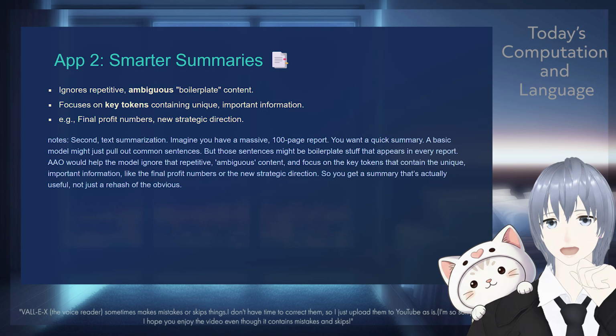Second, say you want a quick summary. A basic model might just pull out common sentences. But those sentences might be boilerplate stuff that appears in every report. AAO would help the model ignore that repetitive, ambiguous content and focus on the key tokens that contain unique, important information, like the final profit numbers or the new strategic direction. So you get a summary that's actually useful, not just a rehash of the obvious.